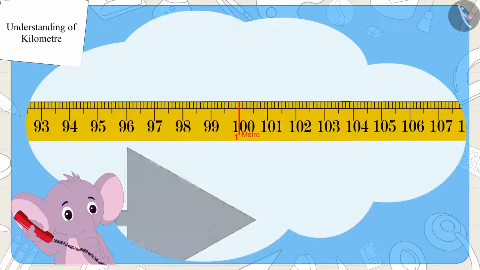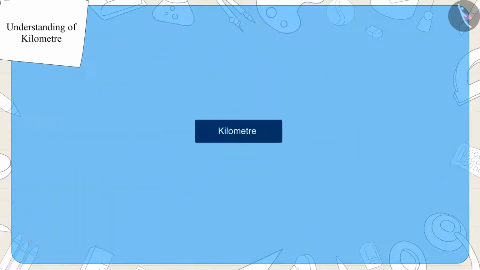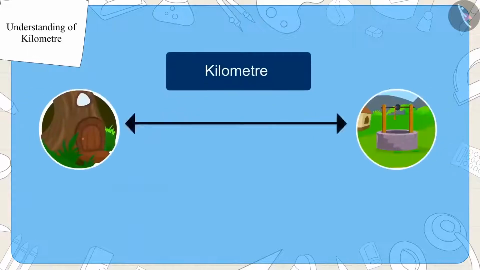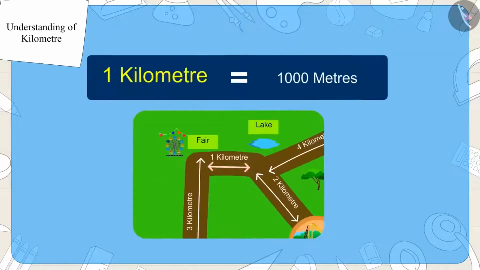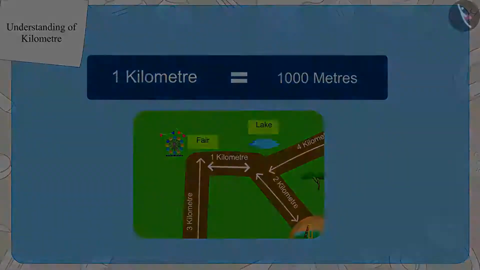Centimeters and meters are units of measuring length. Similarly, kilometers is the unit to measure the distance between 2 places. 1 kilometer is equal to 1000 meters.